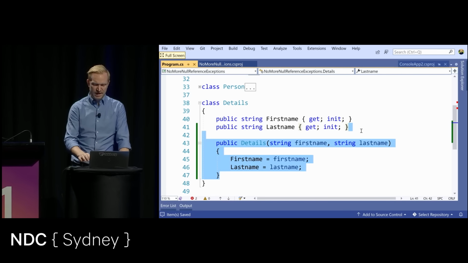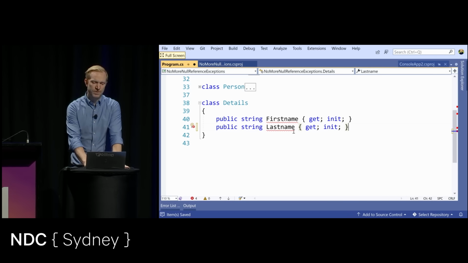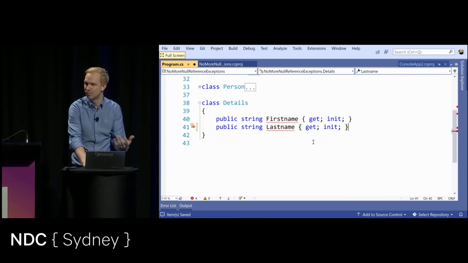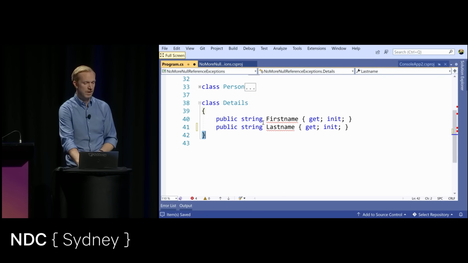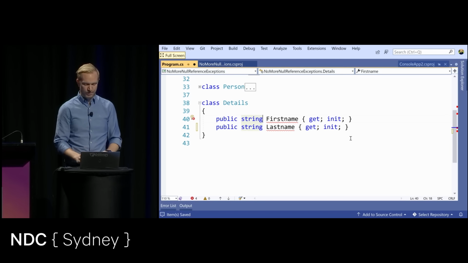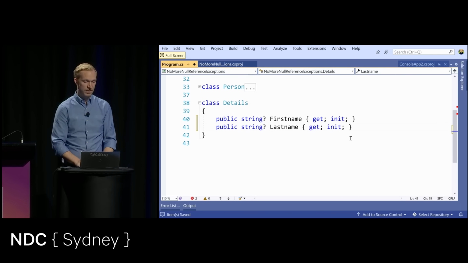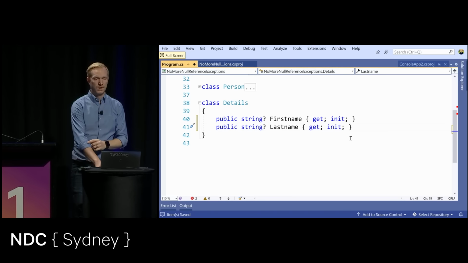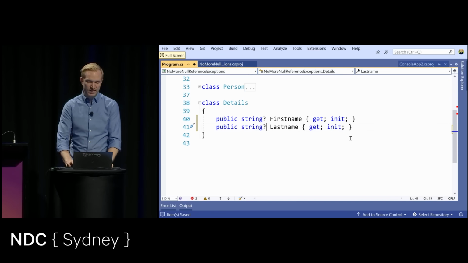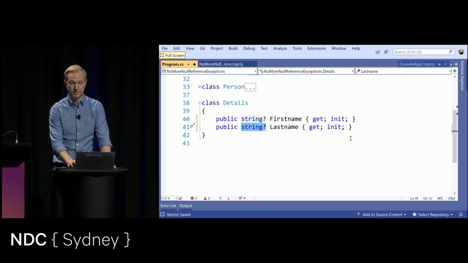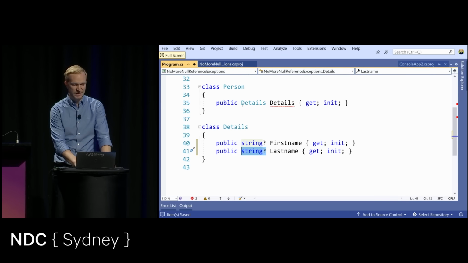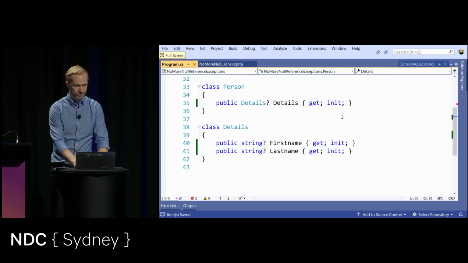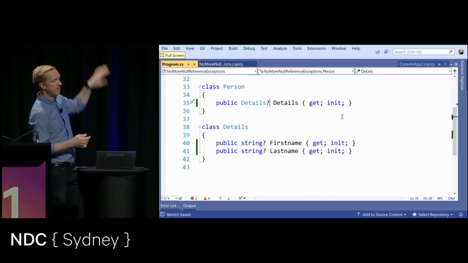But if we remove that again, there's another way that we can approach this. This is not really where the null reference exception would have occurred, right? There's nothing in here that accesses a property. The null reference exception would have occurred where the first name and last name are being used. So to figure out where that would be a problem, I could indicate that this is a nullable string, and this question mark works with everything. You've seen this with nullable value types before, but now we have a nullable reference type. So I can say that string can be set to null, which is fine. And I'll do the same in my person class, which is using this reference type. So now these no longer have any warnings.